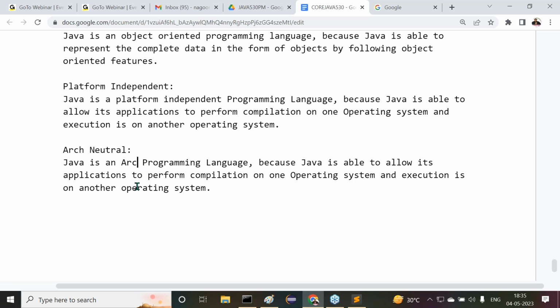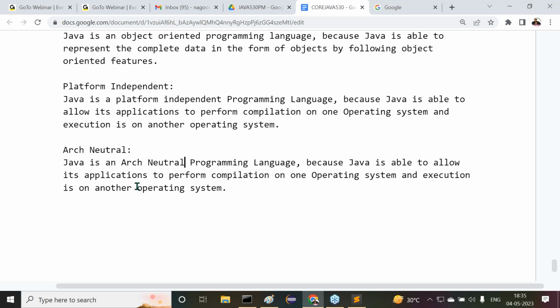Why? Because Java is able to allow its applications to perform compilation on one hardware system, and execution on another hardware system. That means hardware independent here, not more than this. So this is exactly the meaning of architectural neutral. Right, sir. Then what next one here can we understand?